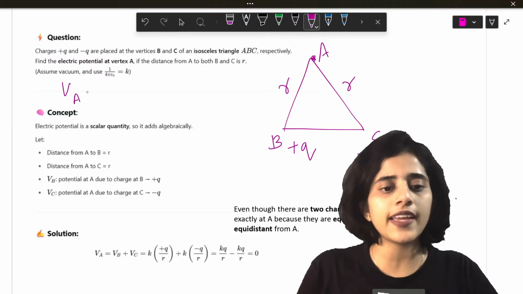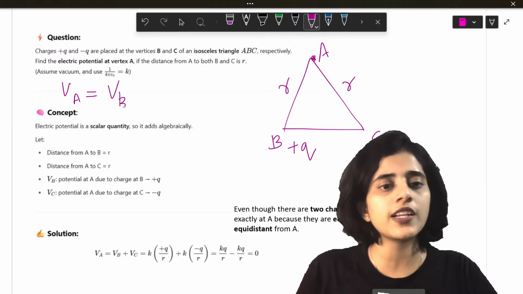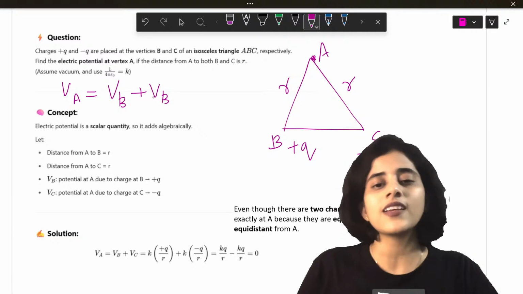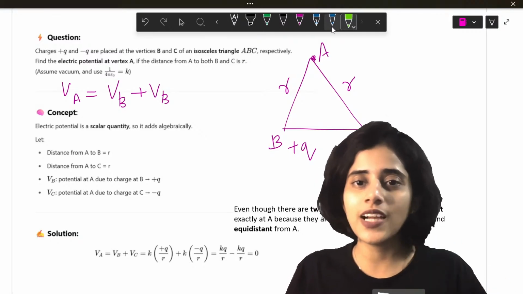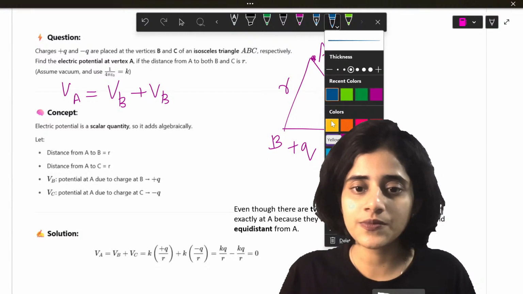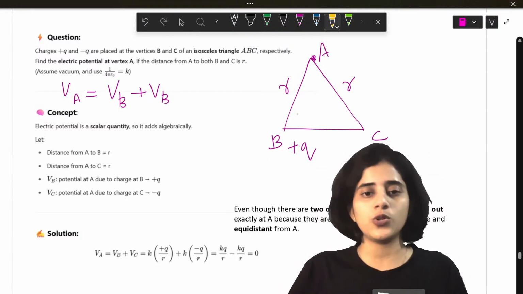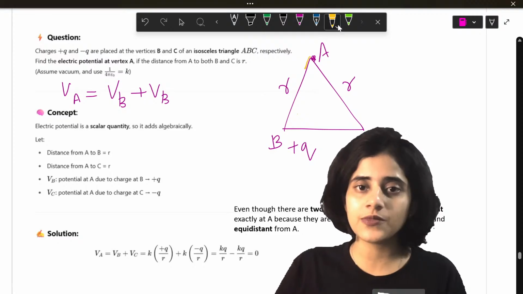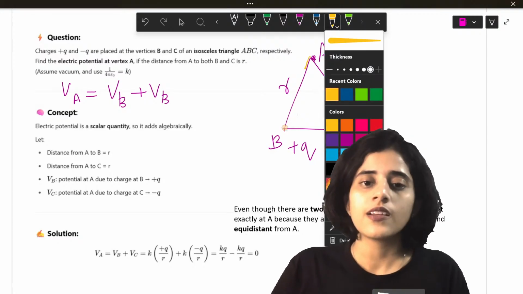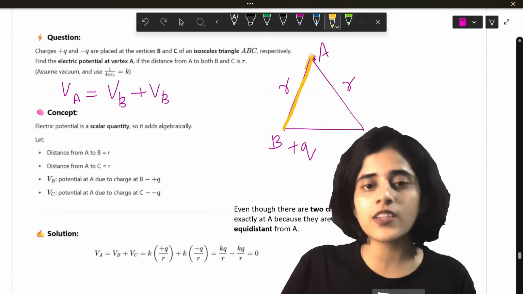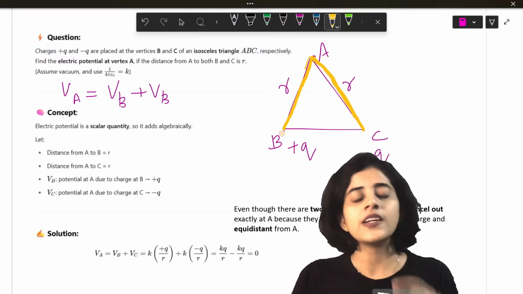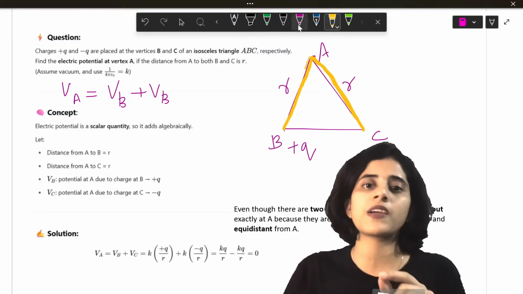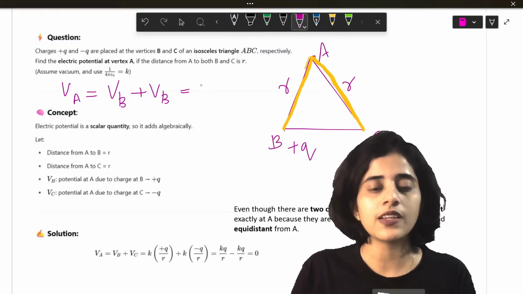So potential at A will be equal to the potential due to B plus the potential due to C. I'll draw that, one second. I'll use yellow. So potential at A should be equal to the potential of B with respect to A and the potential of C with respect to A. So potential of B with respect to A will be how much?